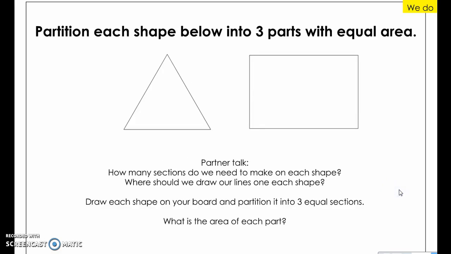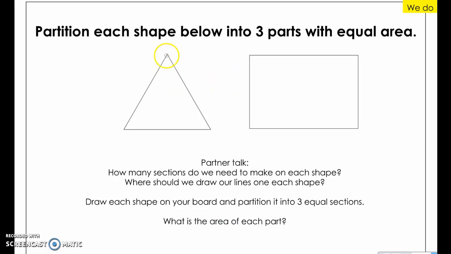So let's try a couple together. Below, I want us to partition each of these shapes into 3 parts with equal area. So, if you're at home practicing this video, you can draw a triangle and a rectangle on your paper. How many sections do we need to make on each shape? Yes, we need 3 sections on each shape. So let's go ahead and draw those together.